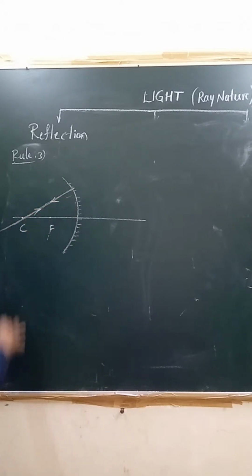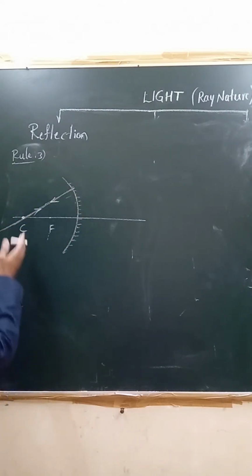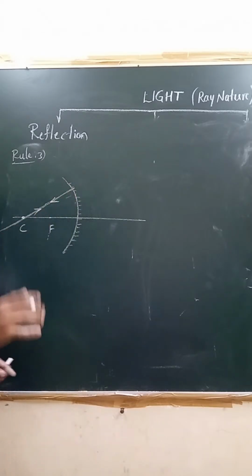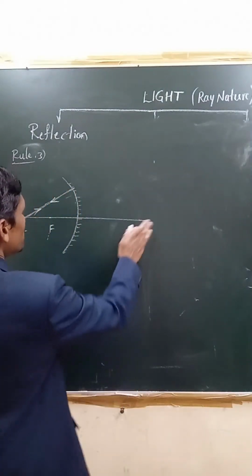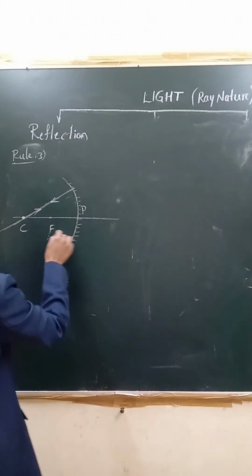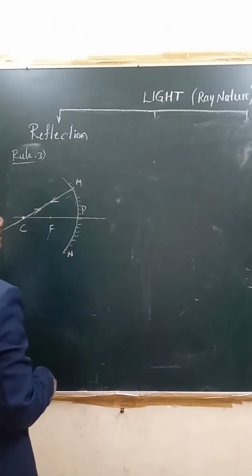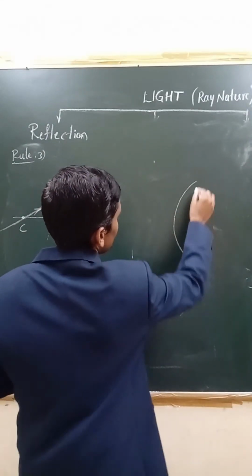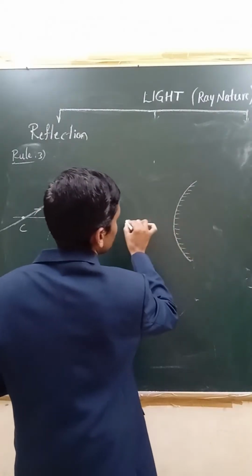Look at this. Because it is like normal to the reflecting surface, if it is passing through the center of curvature, it follows the same path after reflection. It does not change the direction. Remember, this is in case of a concave mirror. You have to show these all, right? Next, coming to convex mirror. In a convex mirror, what happens? This is a convex mirror.